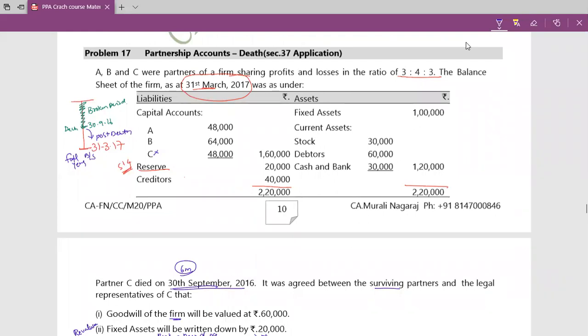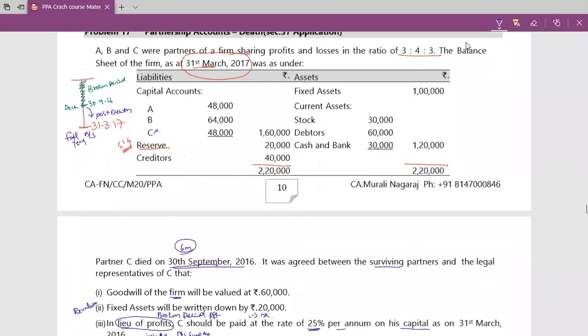Correct? So then here, since it's a Section 37 application, if it is not settled within 6 months after death, then for the balance period, up to the date of settlement or balance sheet, whichever is earlier, up to that we will usually calculate. So till that date, whatever profit they earned after the death, out of that a proportionate share of profit is eligible.